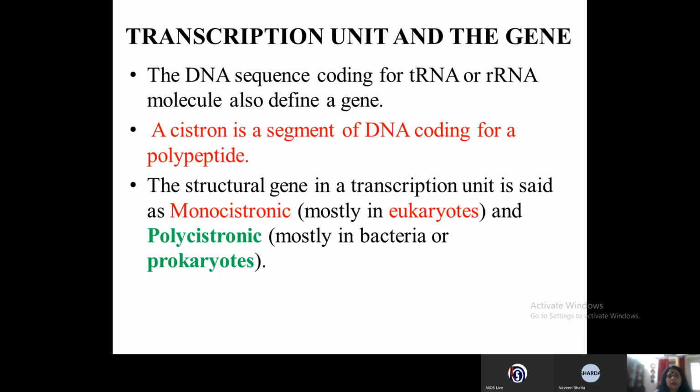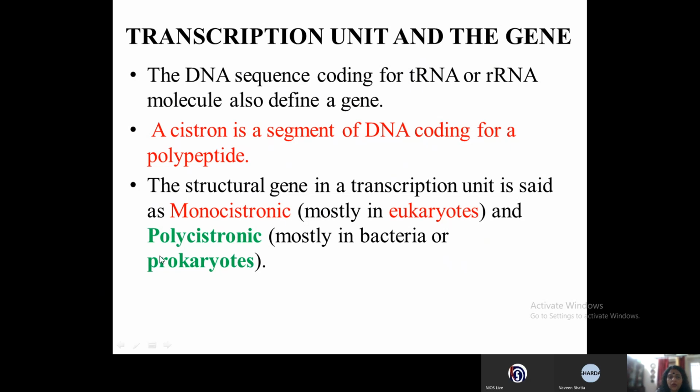All right. So now the structural gene in a cistron unit is called monocistronic, mostly in eukaryotes. So in eukaryotes you see monocistronic, that means each structural gene will be flanked on either side by a promoter and a terminator gene, and it will code only for one protein.